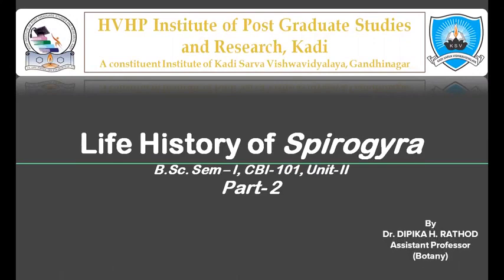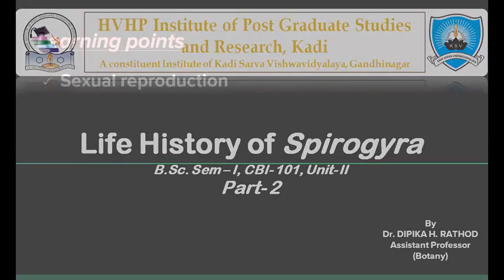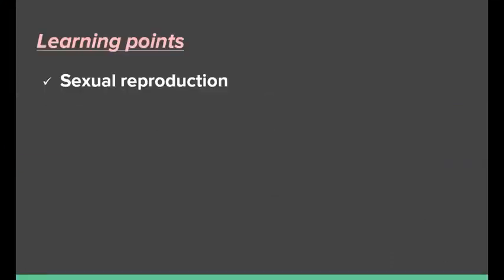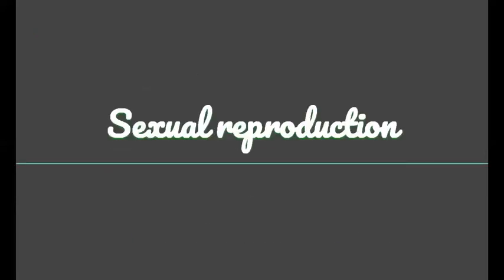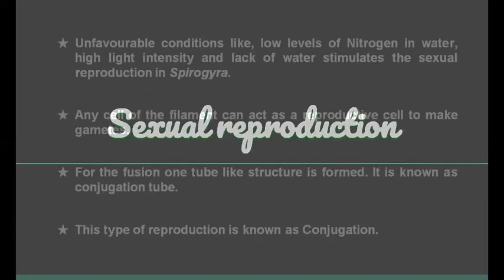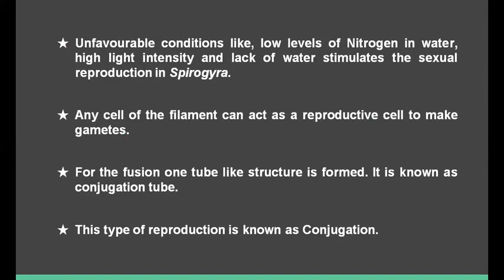Hello students, today I am going to describe the remaining part of the life history of Spirogyra. Learning point is sexual reproduction. Asexual reproduction is already discussed in part 1. Sexual reproduction. Sexual reproduction takes place during unfavorable conditions.